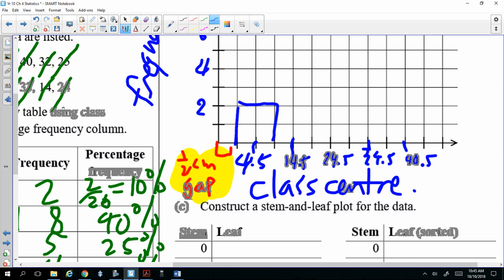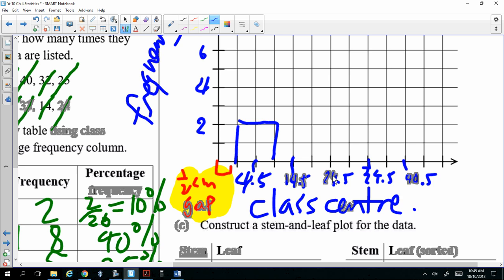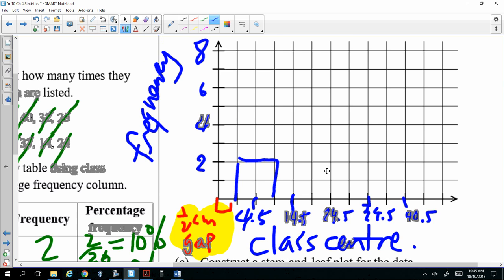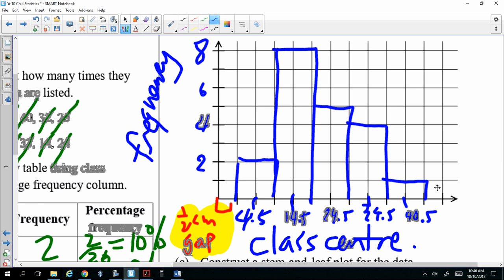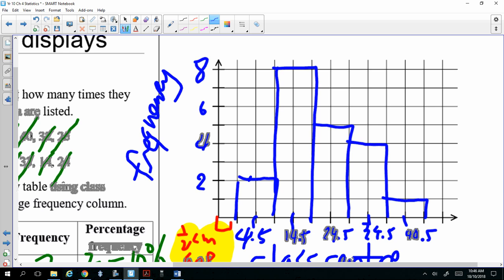The next one is 8. To draw a column, 8. And then the next one is 5. And the next one is 4. And the next one is 1. And that's it. This is the histogram. You might like to color it. I mean shade it. That's the histogram.